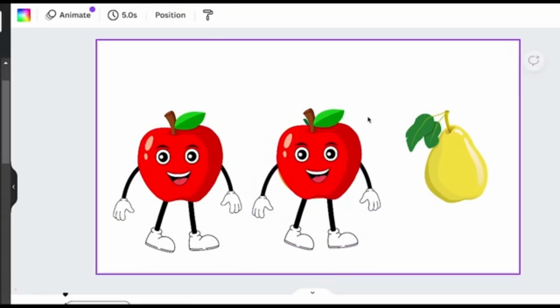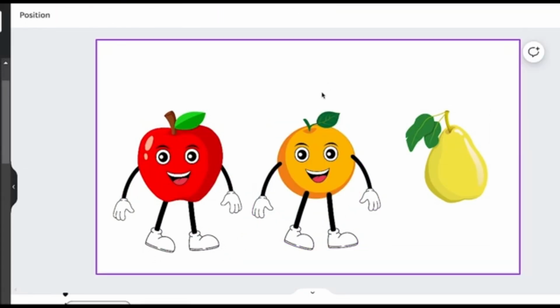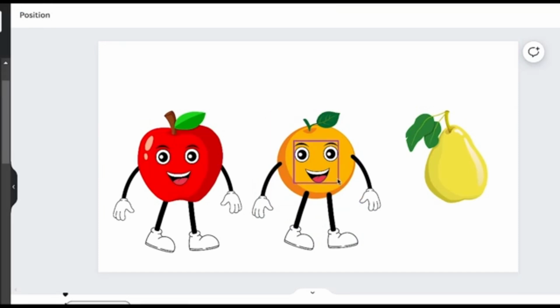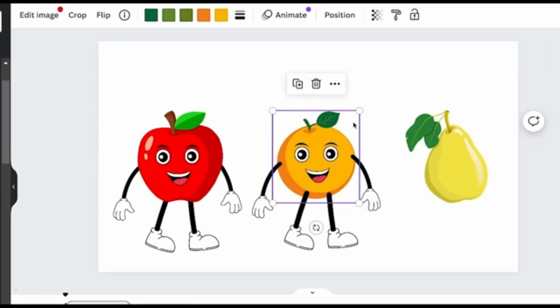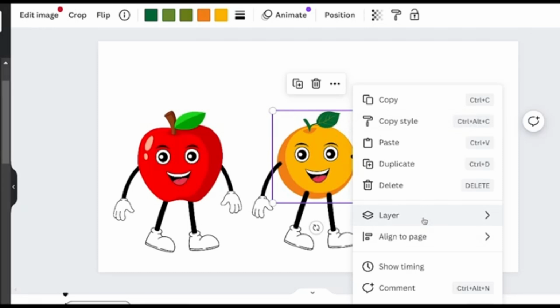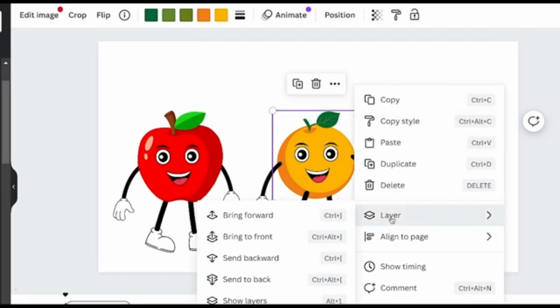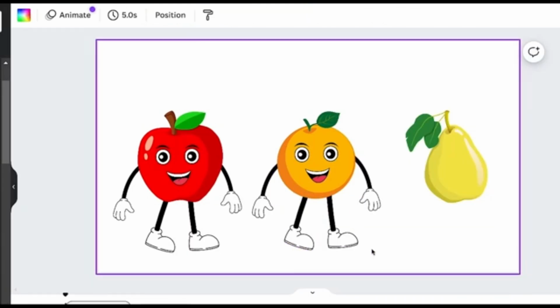Then now you're going to click onto the apple and delete him. And now, as you can see, we're mostly done with our orange. All you need to do now is click onto the orange, click where it says Layer, and then click Bring Forward, and then you want to keep bringing it forward till it's in front of all the legs. And there you go, that simple.